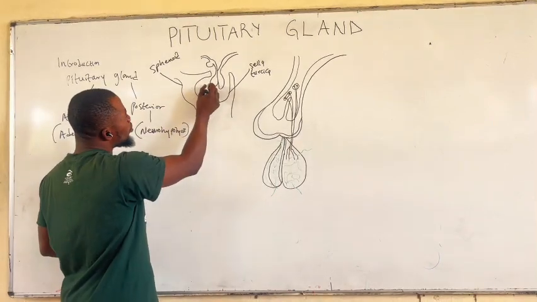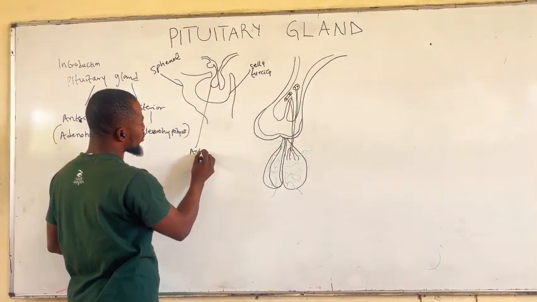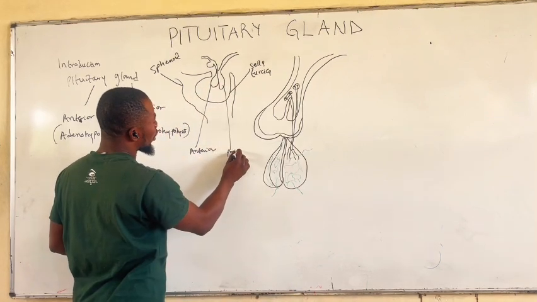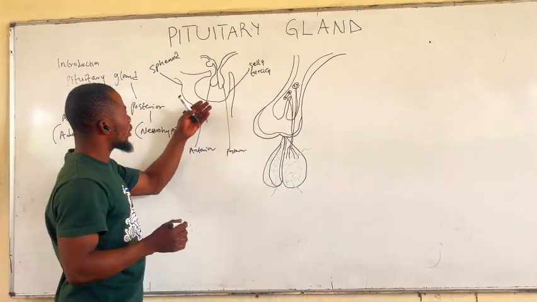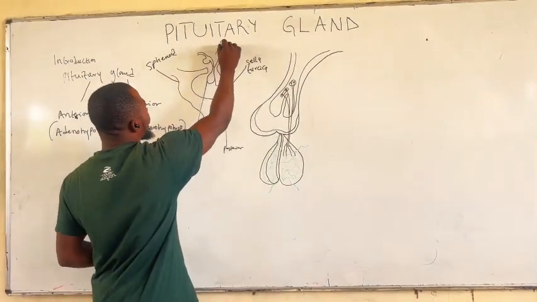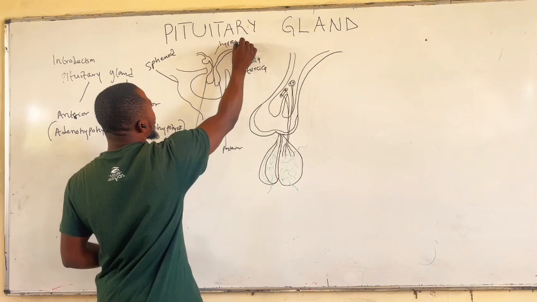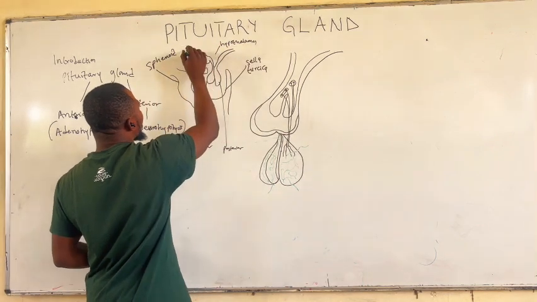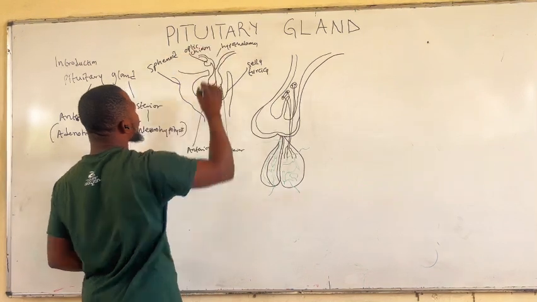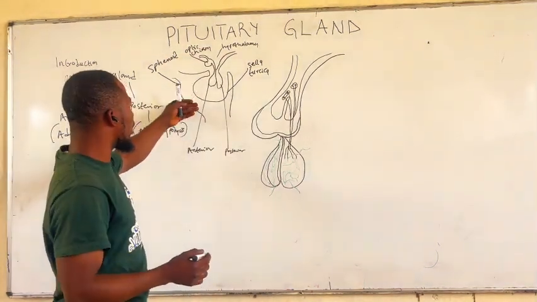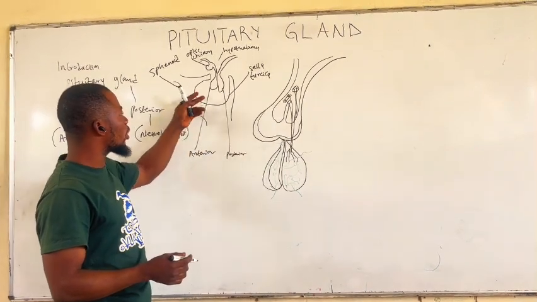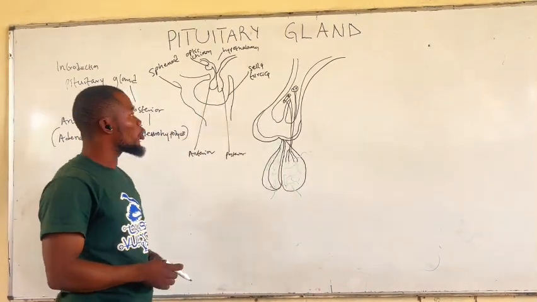This is the anterior pituitary gland and the posterior pituitary gland. Here is our hypothalamus, and up here we have the optic chiasm. So this diagram shows us the location of the pituitary gland at the base of the skull, in the groove known as the sella turcica of the sphenoid bone.